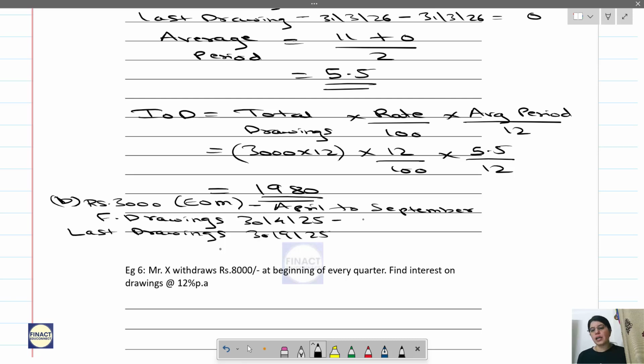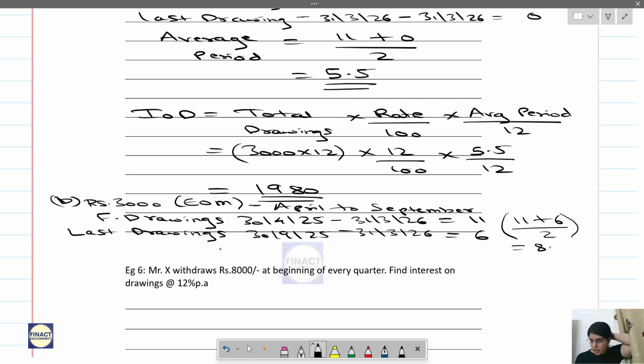You have to calculate the average period till the end of the year, that is 31st March 26, in both cases. So here it will be 11 months, and here from September it will be October, November, December, Jan, Feb, March. That gives you 6 months. So the average period will be 11 plus 6 divided by 2, that is 17 divided by 2, 8.5 months.